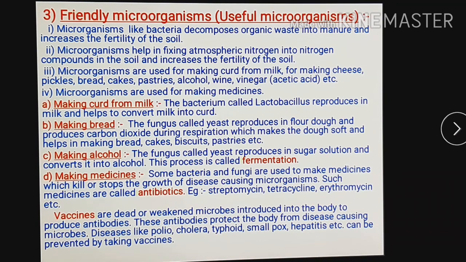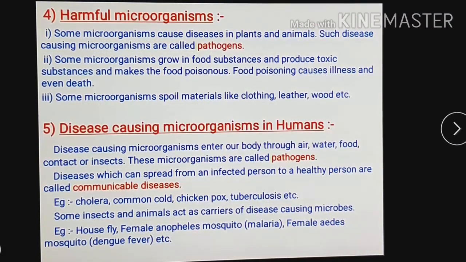So in this way we have seen all the uses of microorganisms. Here you can write a question: what are the uses of microorganisms, or what are the applications of microorganisms? You can write all these uses in a proper way. Then we will move towards the next point. The next point is harmful microorganisms. Now you have seen microorganisms are friends. Now we will see microorganisms are foes.